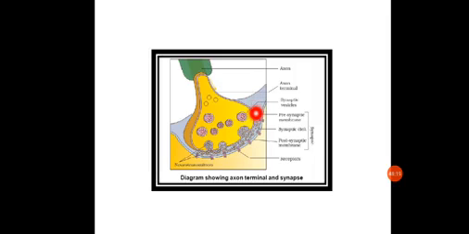Transmitters means these are the ones responsible for transmission of what? Information. So these chemicals are responsible for transmitting the information, and these chemicals are secreted by neural cells, and hence they are called neurotransmitters. So this synaptic knob will be consisting of vesicles which are filled with a chemical substance called neurotransmitters.